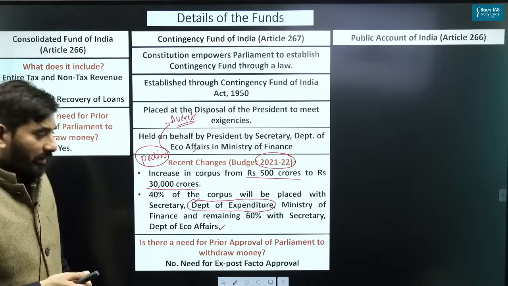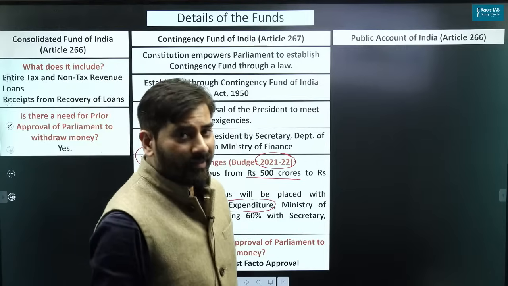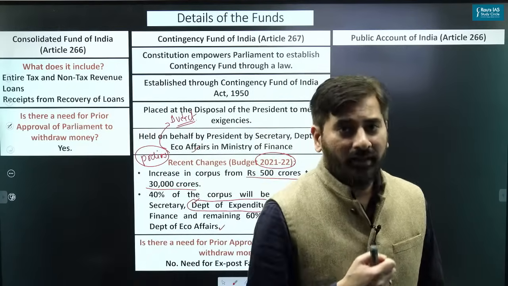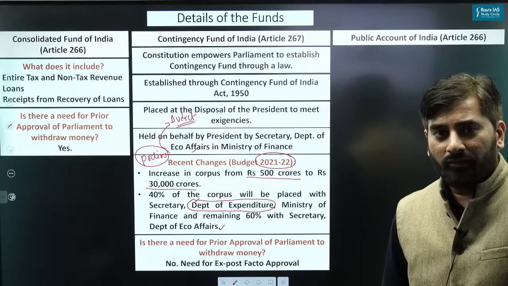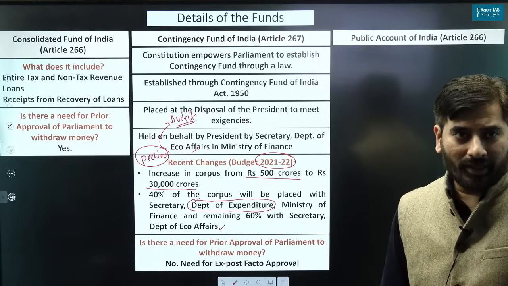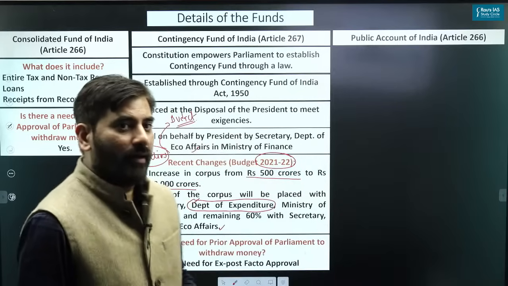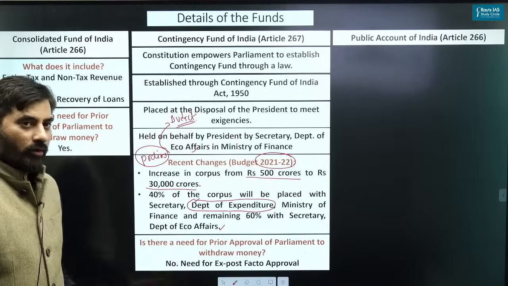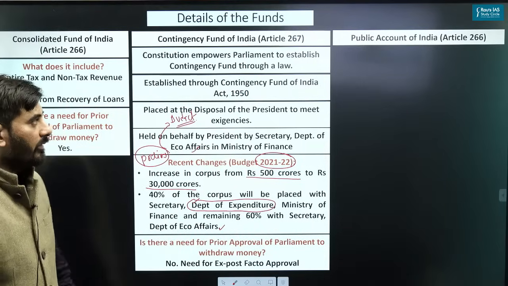Ashi is asking why the corpus of the contingency fund of India has increased. Please have a look at the year. What is that year in which it has increased? 21-22. What happened around that year? Pandemic, right? So that is one of the reasons why we decided to increase the overall corpus. Please remember this important change has taken place.